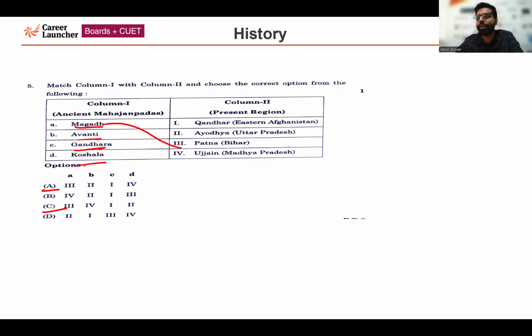Even if you are aware of other regions, if you pay attention to Gandhar, it is related to present-time Kandahar, that is eastern Afghanistan. It is very relatable also. So C would be one. Again, you cannot come to the conclusion, so you have to focus on the other regions, which are Avanti and Koshal.